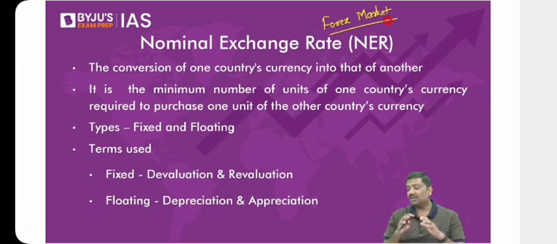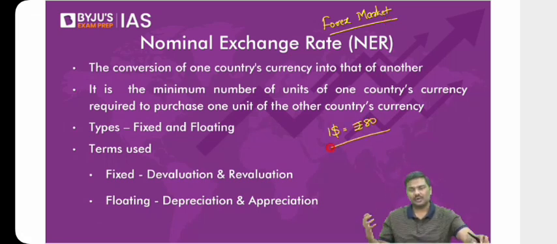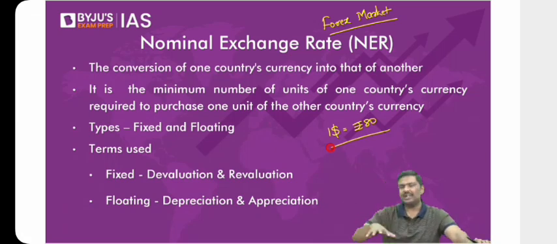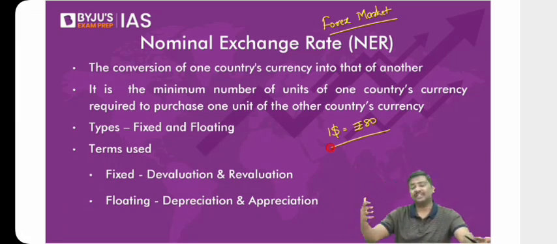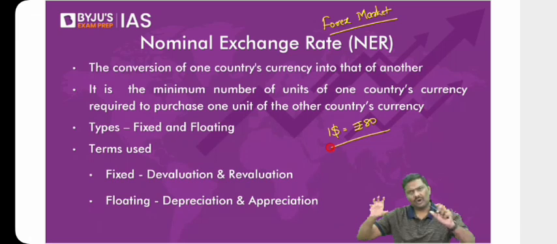Now, what are the methodologies for conversion? How do we determine what is this exchange rate? For example, I told you $1 is equal to, let's say, 80 rupees. But how do we arrive at $1 is equal to 80 rupees? There are two traditional methods, and most of the others are combinations of these two. I said fixed exchange rate is there and floating exchange rate is there. Fixed exchange rate is basically a process wherein the government or the authority appointed by the government will determine the exchange rate. They will fix the exchange rate. For example, let's say today the government of India will say $1 is equal to 80 rupees. That's it. Whatever could be the movement in the market, they will always have the exchange rate $1 is equal to 80 rupees itself. That is a fixed exchange rate.